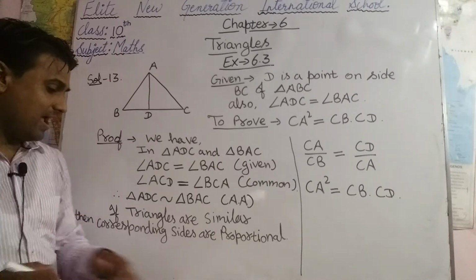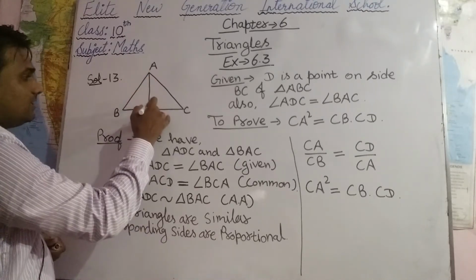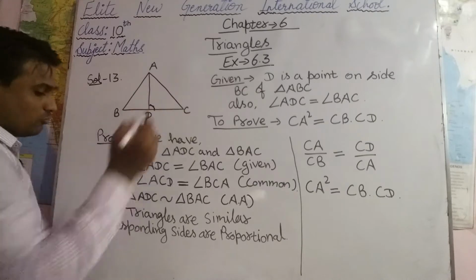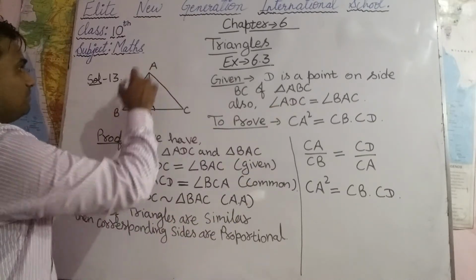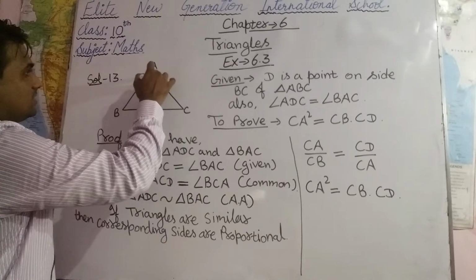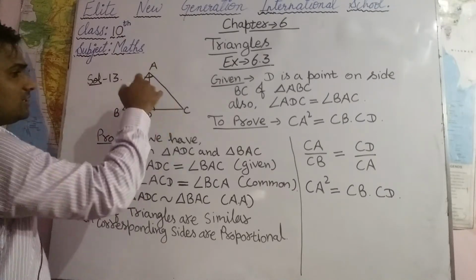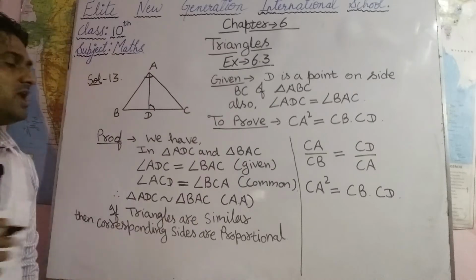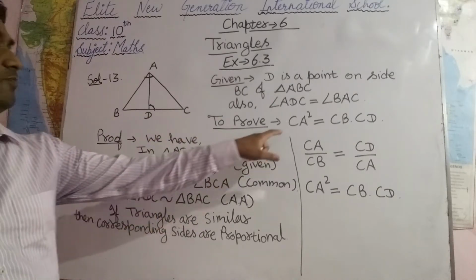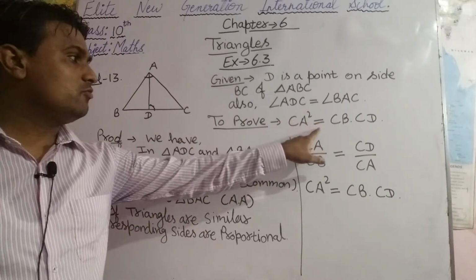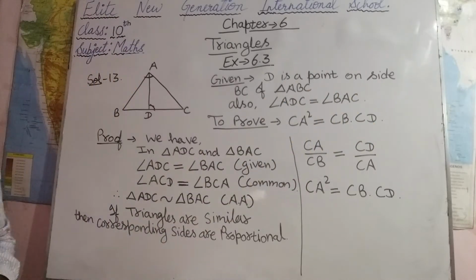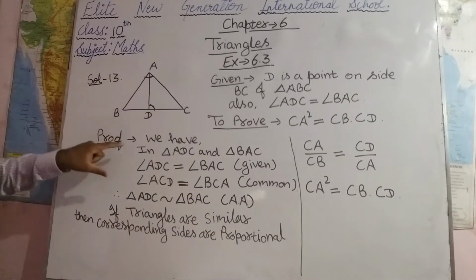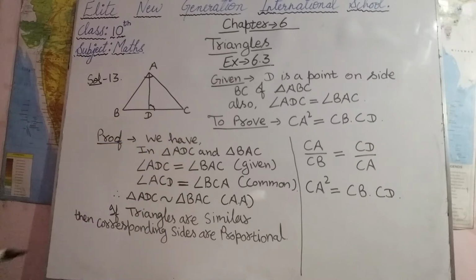Here we are given that angle ADC is equal to angle BAC. This we have given. Now we have to prove CA square equals CB into CD. This we have to prove. So in the proof, we take triangle ADC and triangle BAC.